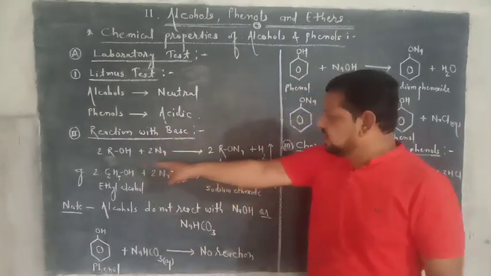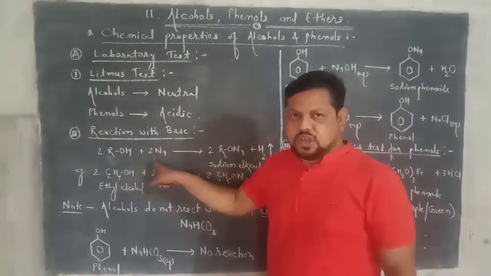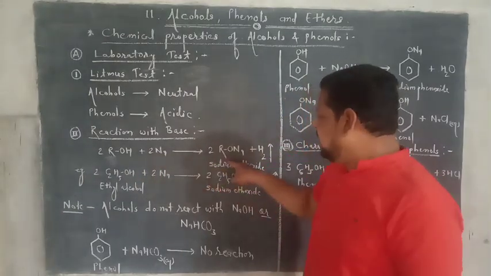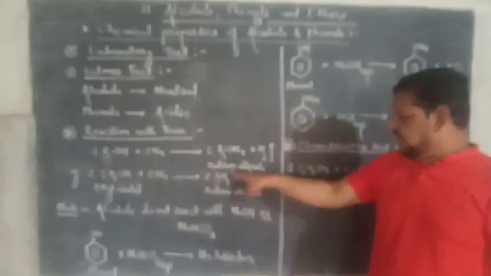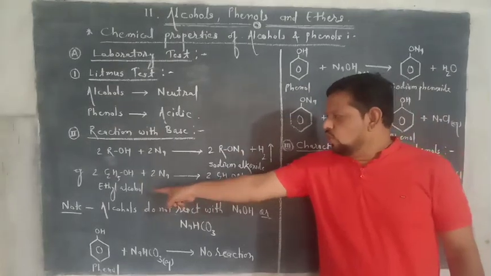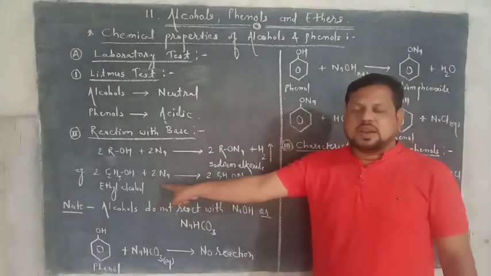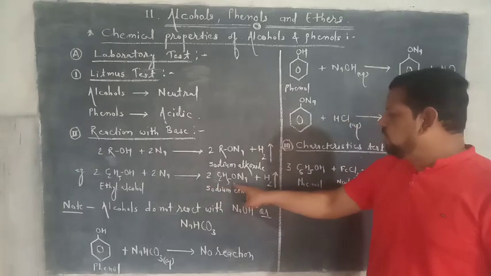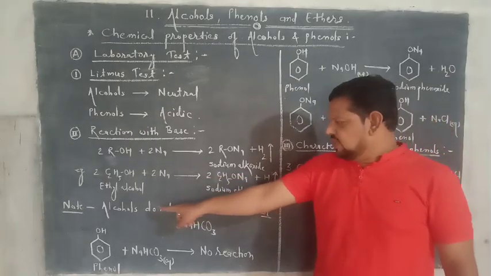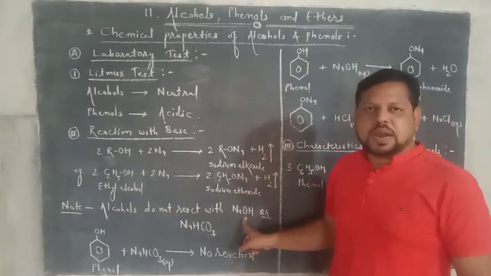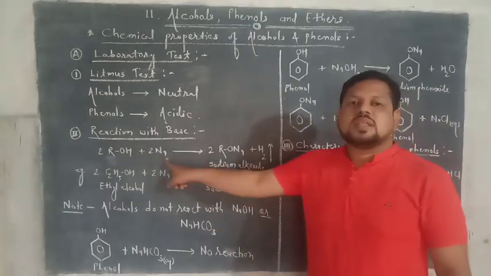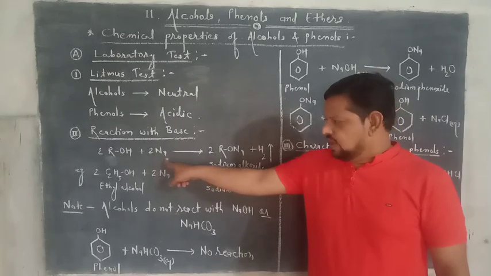First of all, we discuss the reaction with sodium metal or alkali metals. When alcohol reacts with sodium metal, it gives sodium alkoxide with the liberation of hydrogen gas. For example, ethyl alcohol reacts with sodium metal and gives sodium ethoxide with the liberation of hydrogen gas. Alcohols do not react with sodium hydroxide and sodium bicarbonate. Only sodium metals or potassium metals react.